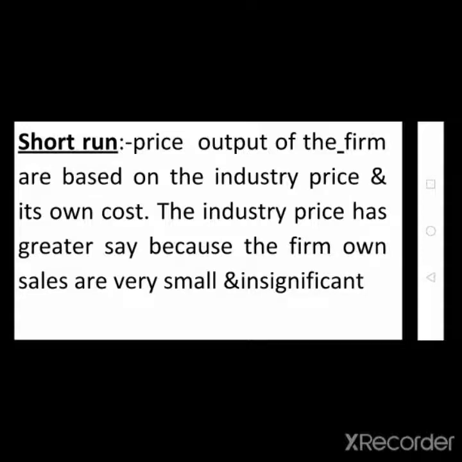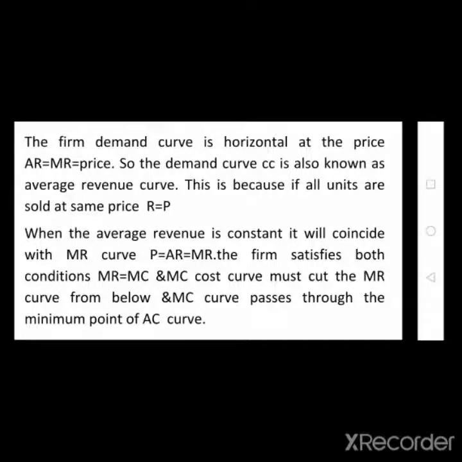So when supply is more than demand, small and insignificant sales occur in a short run. The firm's demand curve is horizontal at the price. That means average revenue is equal to marginal revenue and equal to price in a short run. So average revenue and marginal revenue are equal to price. That means the product price you fix is equal to average revenue and marginal revenue.